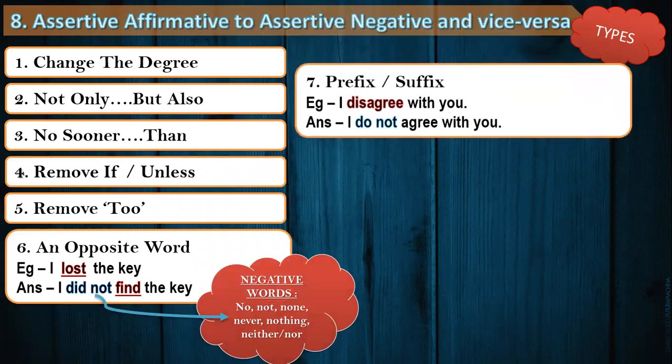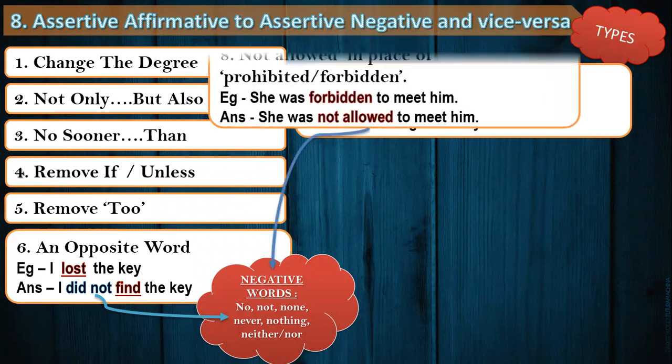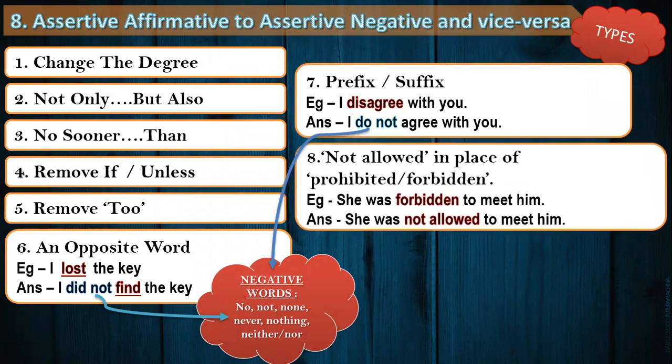Here we have another one, that is prefix and suffix. That is, "I disagree with you" will change to "I do not agree with you." Once again, a negative word. Here we have another method, that is "not allowed" can be changed to "prohibited" or "forbidden," or "forbidden" or "prohibited" can be changed to "not allowed." For example, "She was forbidden to meet him." "She was not allowed to meet him."